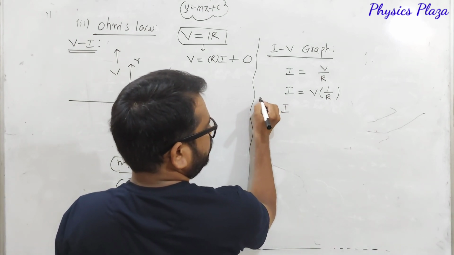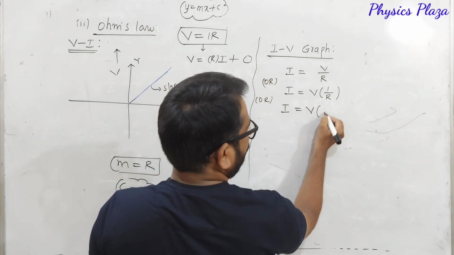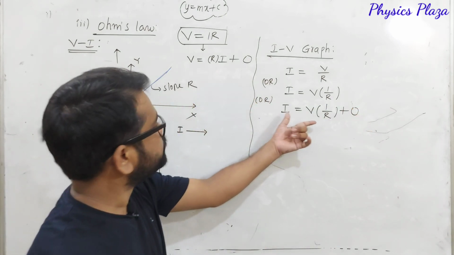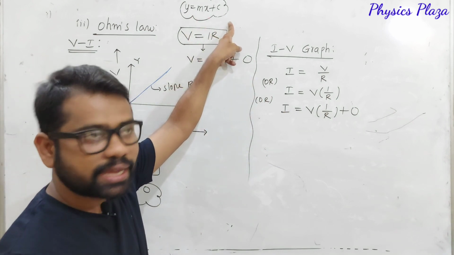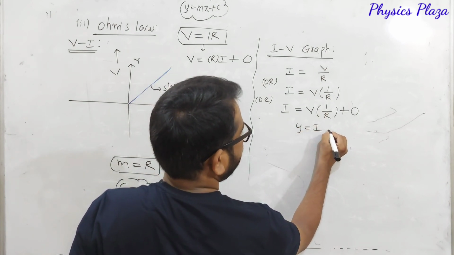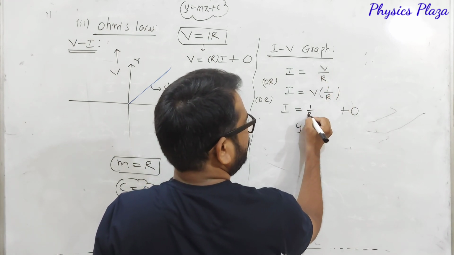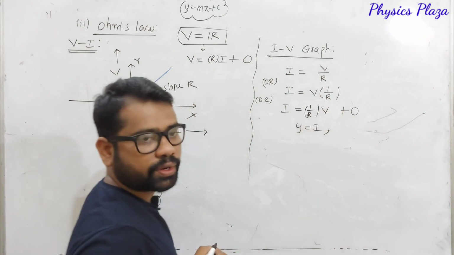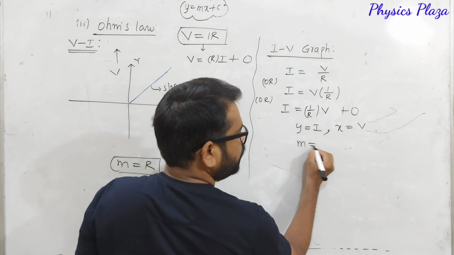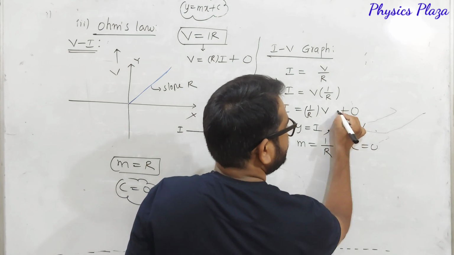Then I is equal to V into 1 by R plus 0. Yes, we can. Now just compare with this. Don't you think that it is in the form of y is equal to mx plus c? Yes. So here, dear children, in the place of y, I is there. Instead of writing V into 1 by R, let us write 1 by R into V, so that here x is going to be V. Look here, m, dear children, the slope is going to be 1 by R and the y-intercept is going to be 0.